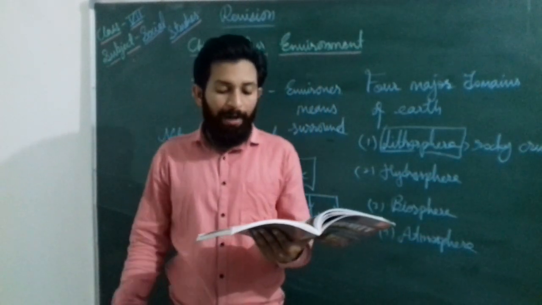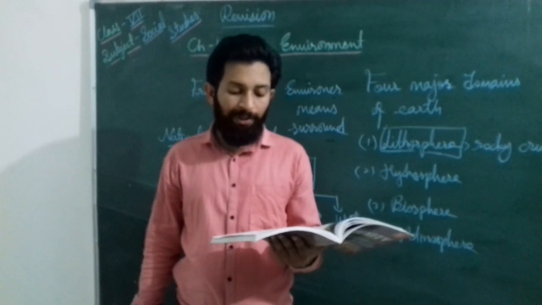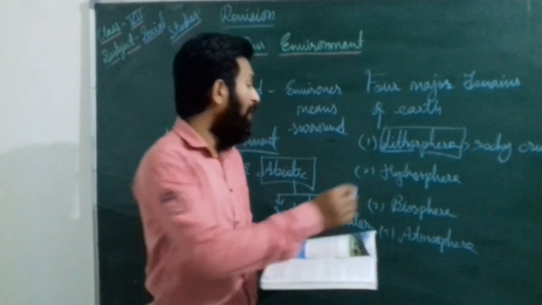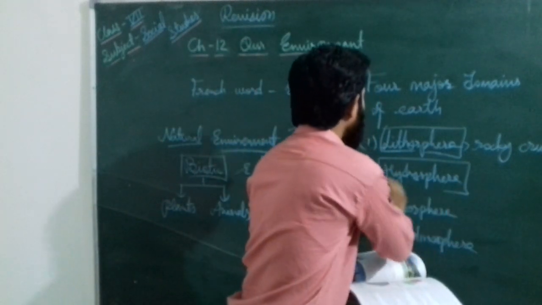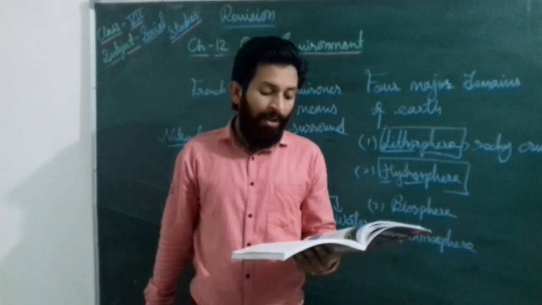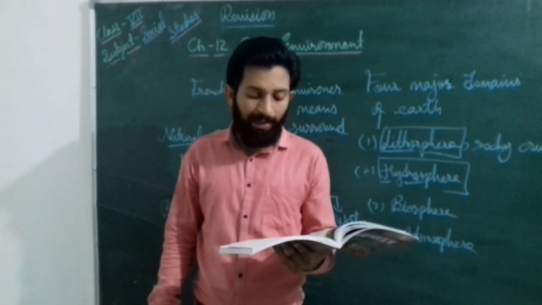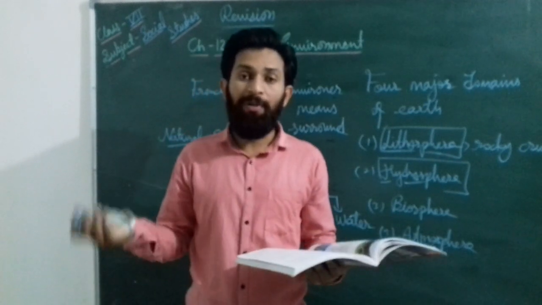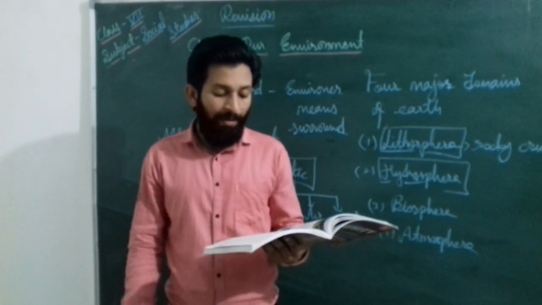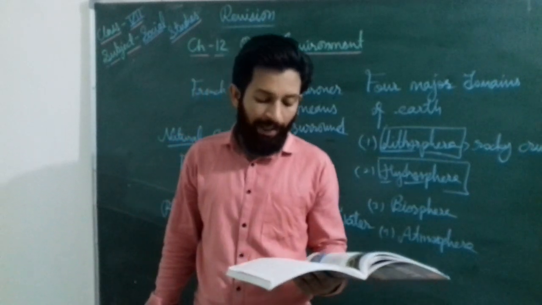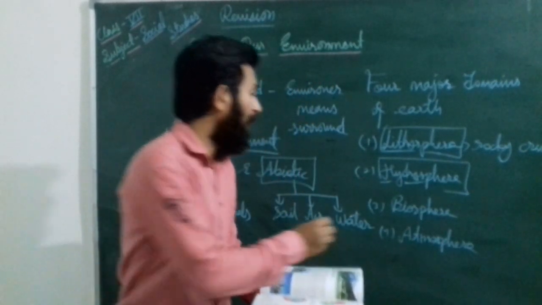If we talk about the hydrosphere, it refers to the presence of water in all its forms. In whichever form water is present, such as lakes, oceans, rivers, wells or ponds, that is known as the hydrosphere. Water supports all forms of life. We already know that without water we couldn't survive, and it is a major part of the earth. Fresh water is available on land through the process of the water cycle. Now we will discuss the biosphere.